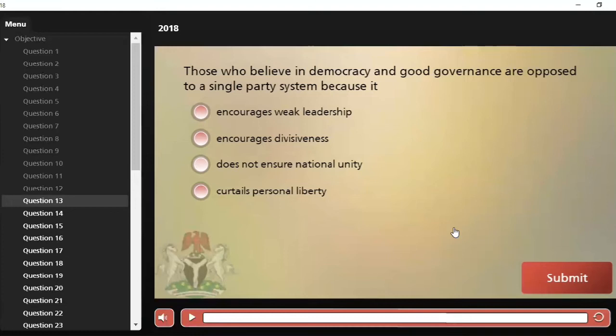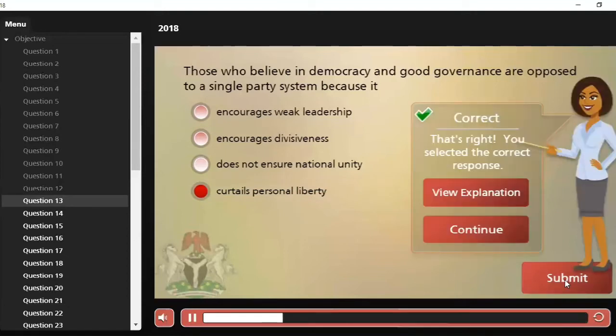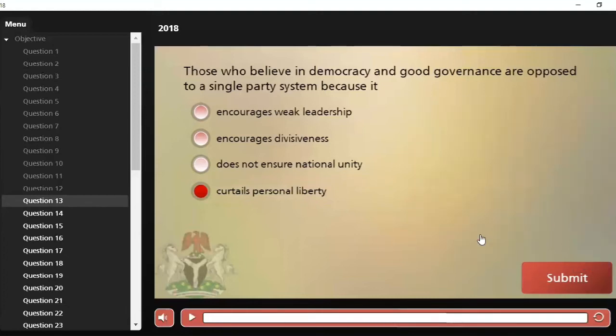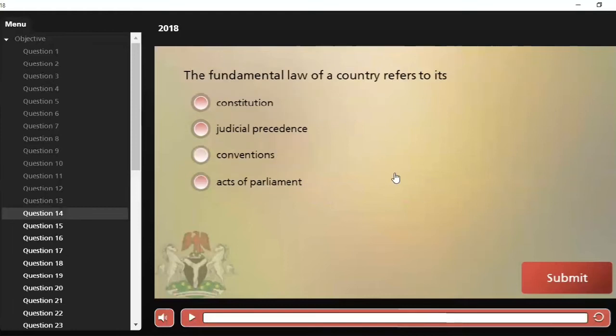It's just a single party. And when there's a single party, it curtails personal liberty, for the wish of the party must be fulfilled against individual interests. Okay, let's move on to the next question.